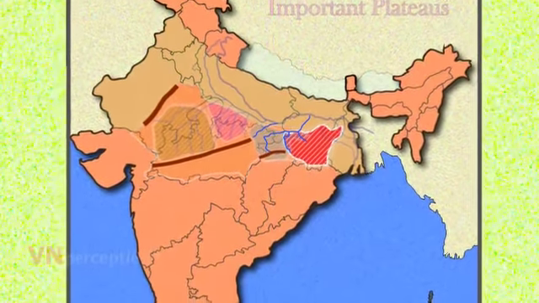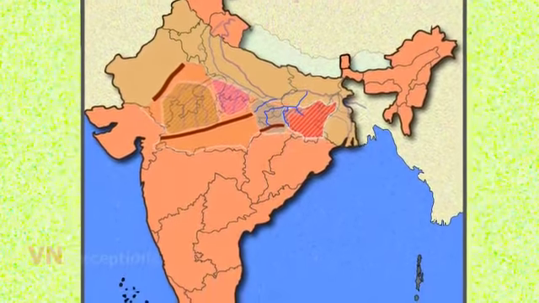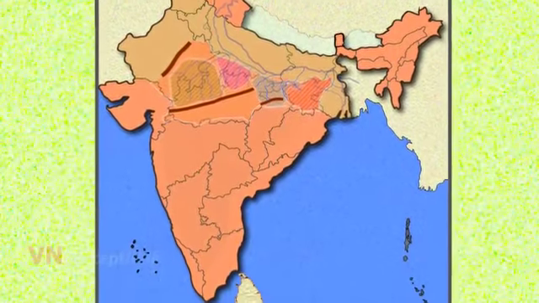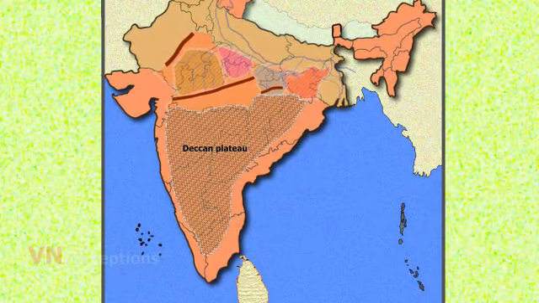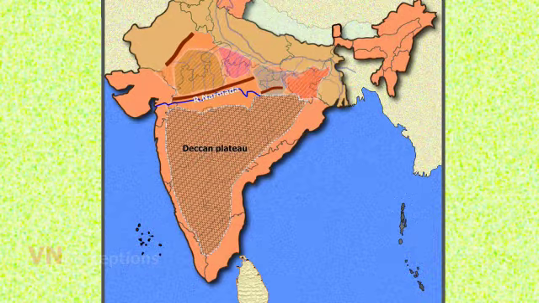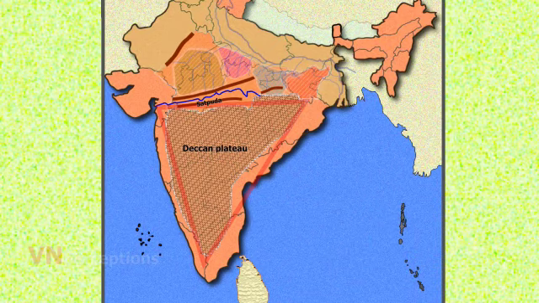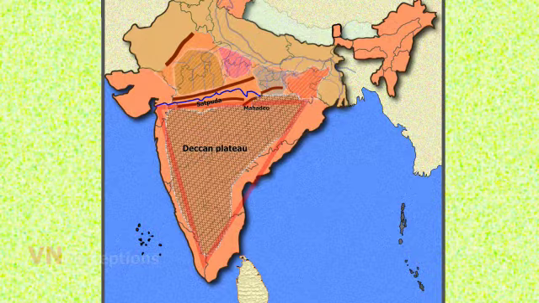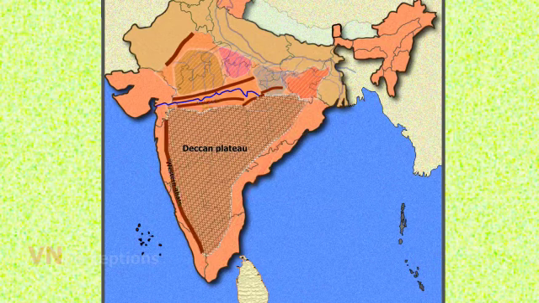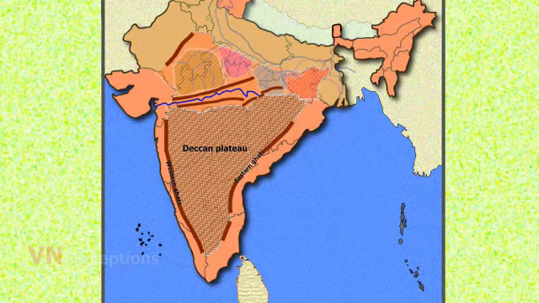Let us see the second division of the Great Indian Plateau, and that is Deccan Plateau. The Deccan Plateau lies to the south of Narmada River. This region is triangular in shape. The Satpura Range along with the Mahadev and Maikal Hills form the broad base of this triangle. The western and eastern Ghats form the margins of the Deccan Plateau.